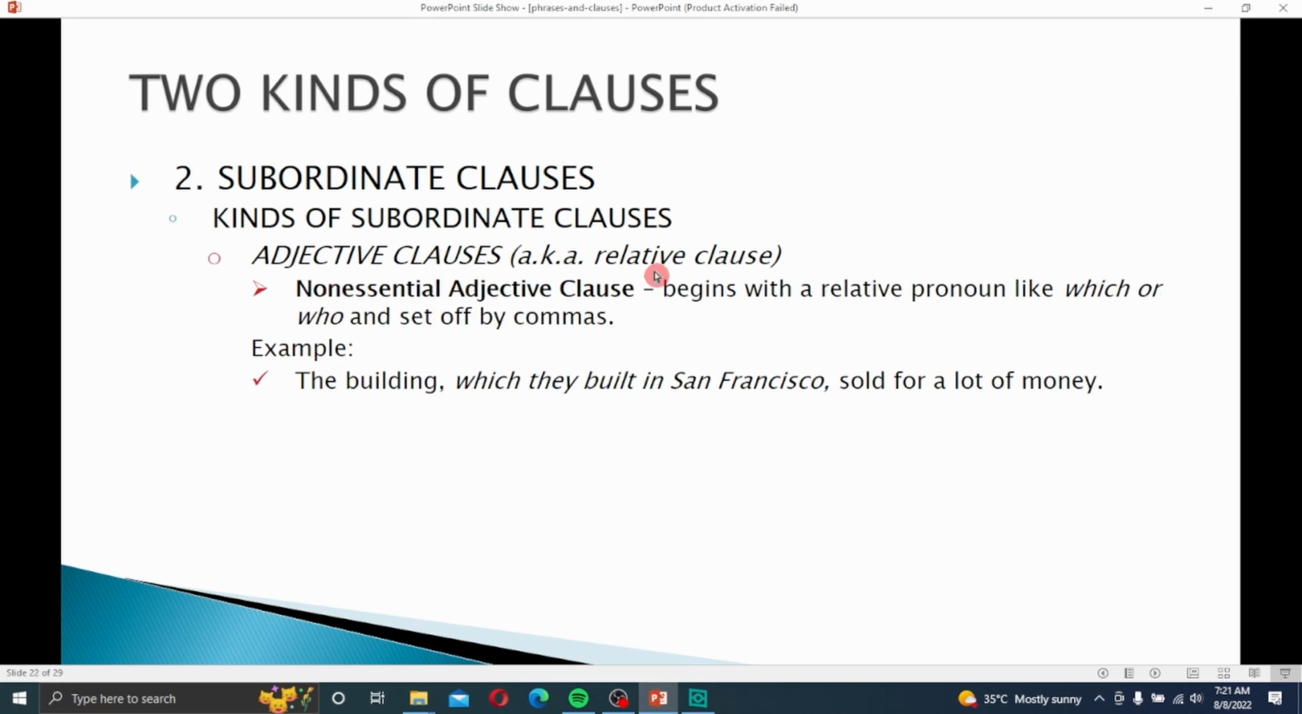Now, a non-essential adjective clause begins with a relative pronoun like which or who, and is set off by commas. The building, which they built in a century, sold for a lot of money. The building sold for a lot of money. So, which they built in a century is a non-essential clause, because if we remove this, it is the extra information.